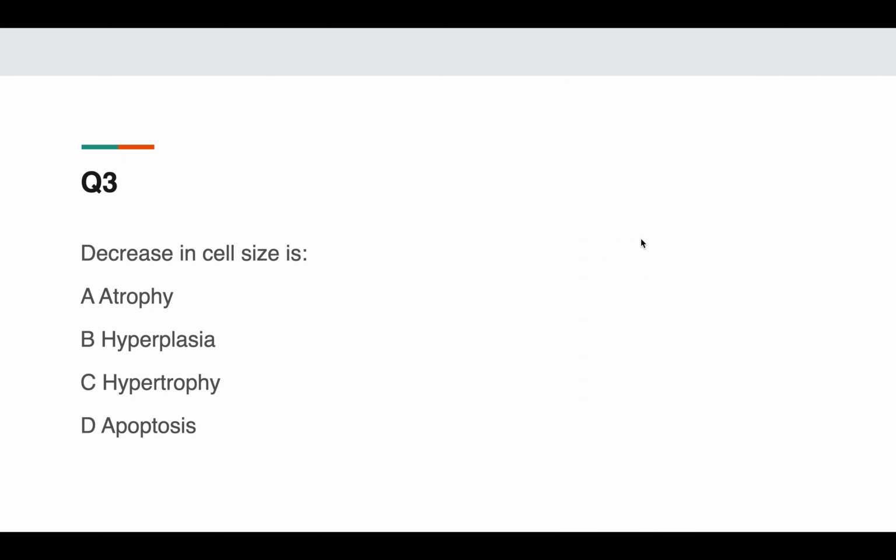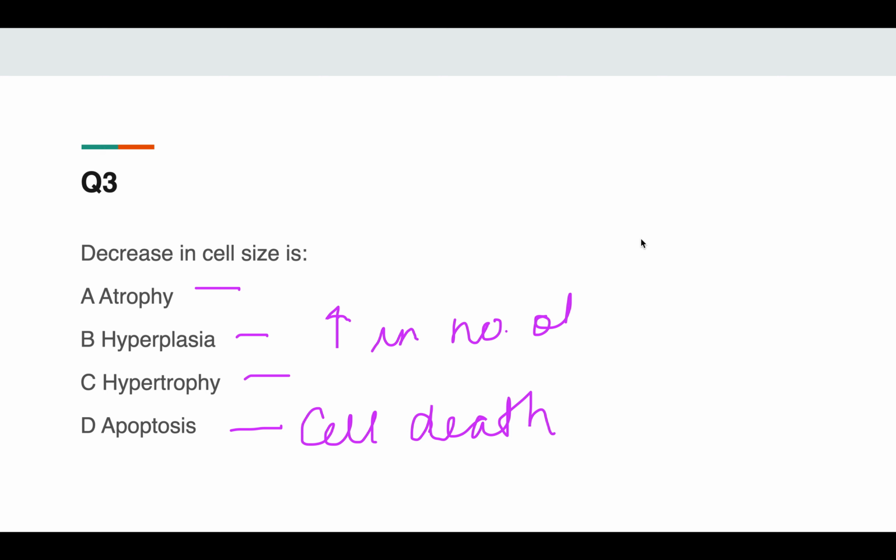Now question number 3: decrease in cell size is, and you have the options atrophy, hyperplasia, hypertrophy and apoptosis. Apoptosis we already discussed is a type of cell death. Hyperplasia means increase in the number of cells.